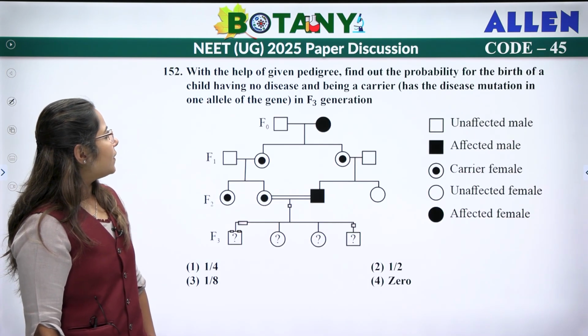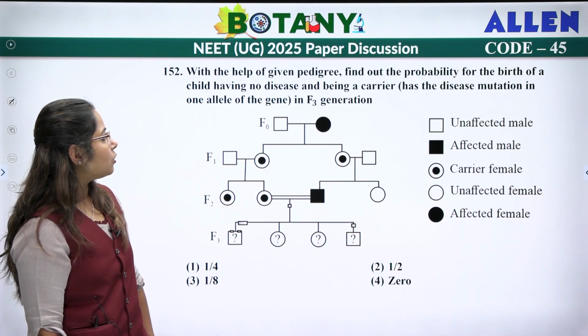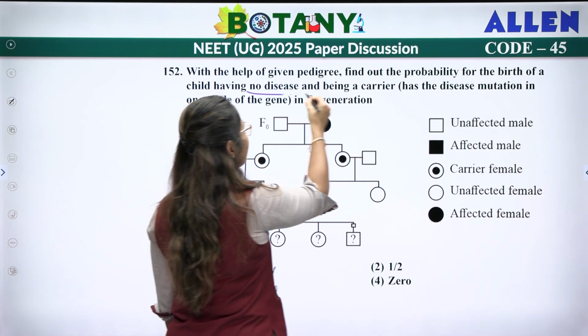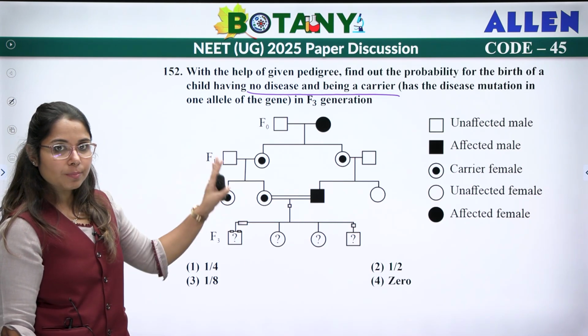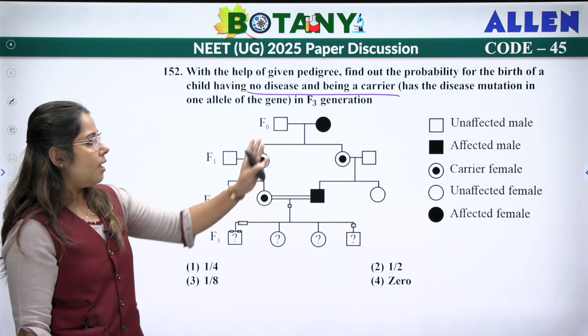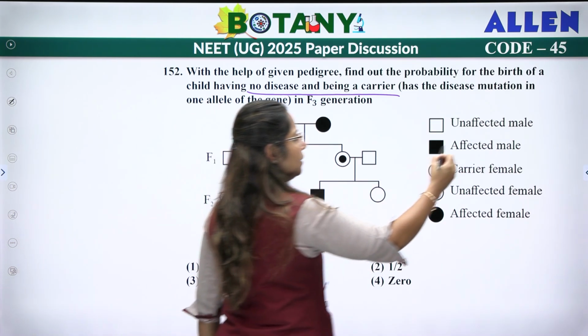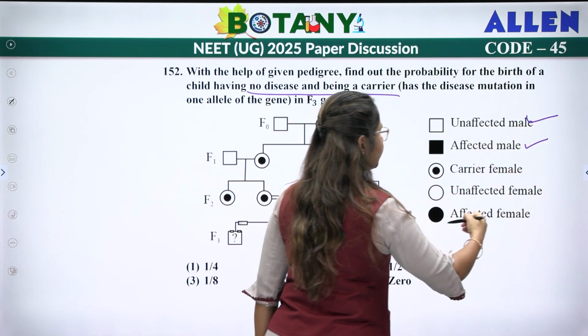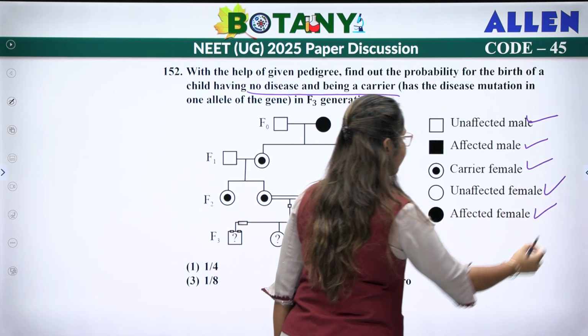Next. Now with the help of a given pedigree, find out the probability for the birth of a child having no disease and being a carrier, okay, in the F3 generation. So this is a pedigree which is given where they have marked square not colored as unaffected male, colored as affected male, carrier female, unaffected female and affected female.